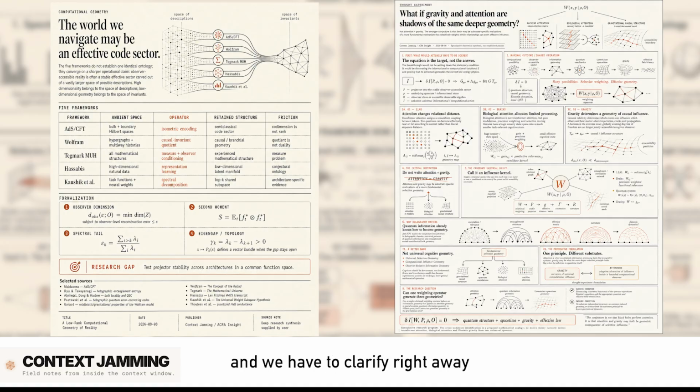Yeah, and we have to clarify right away that the rigorous report explicitly insists it is not saying reality has a low matrix rank in a literal simplistic sense. Thank goodness. Right. Because conflating holographic dimensions in string theory with matrix rank in machine learning or algorithmic description length, if you just pretend those are all the exact same mathematical quantity, it sounds profound, but it's mathematically empty. It's just a buzzword soup at that point. Exactly. Yeah. The true motif across all five of these frameworks is actually a three-step pattern.